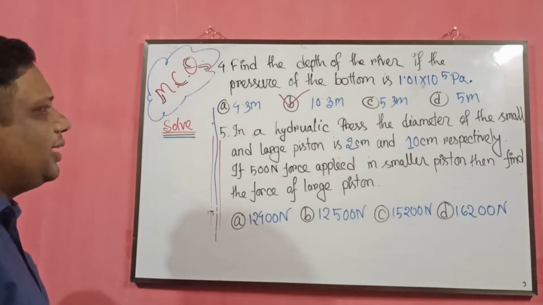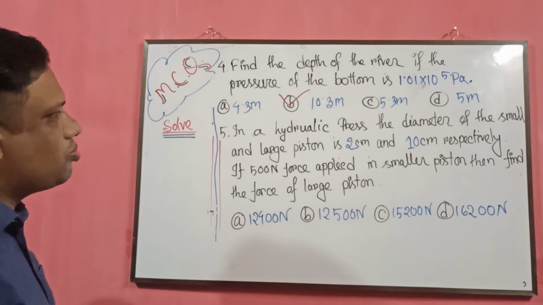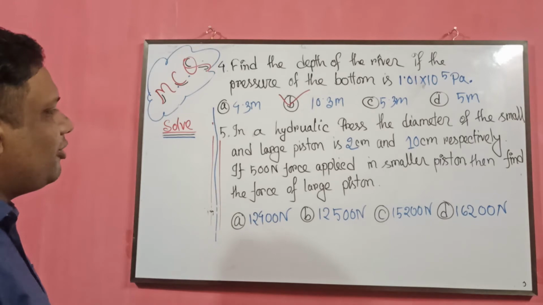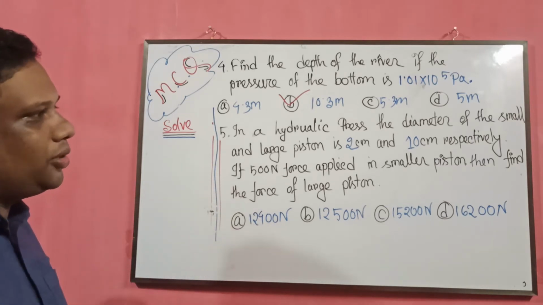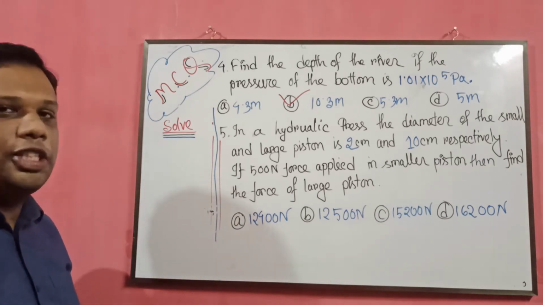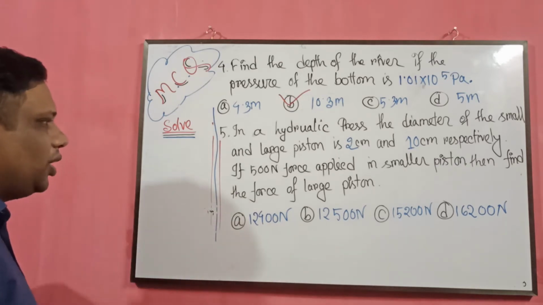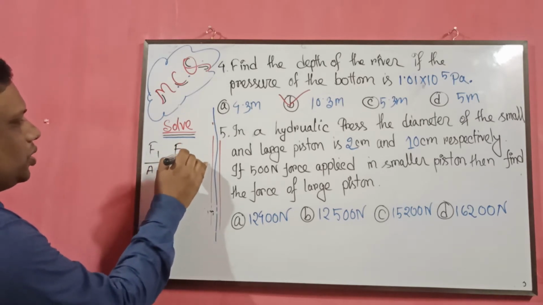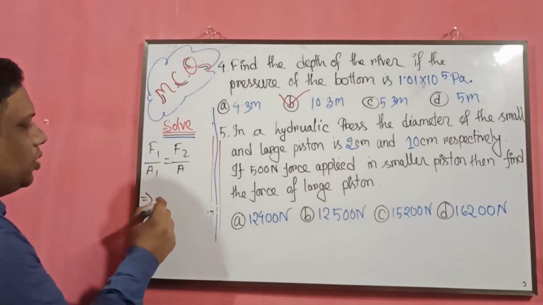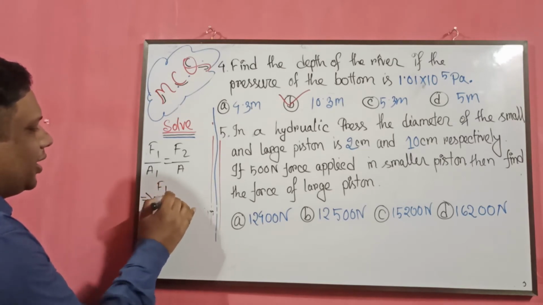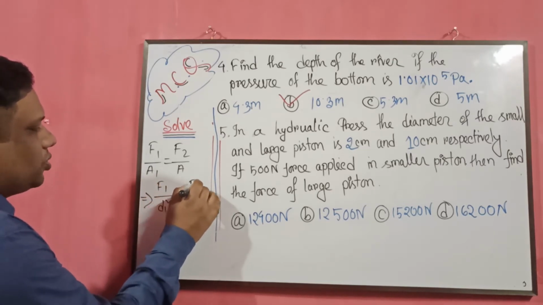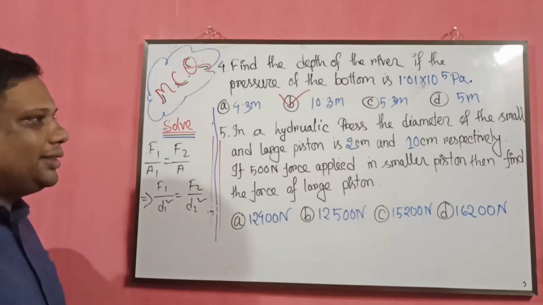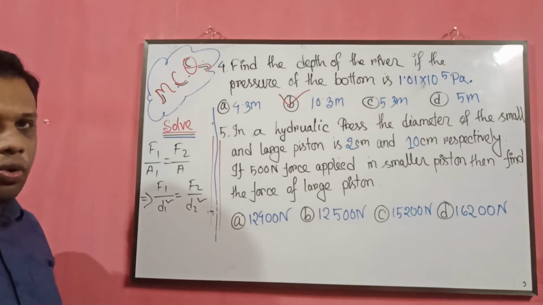Now we are going to solve number 5. The question is: in a hydraulic press, the diameter of the small and large piston is 2 cm and 10 cm respectively. If 500 Newton force is applied on the smaller piston, then find the force on the large piston. In that case, we use the formula F1 divided by A1 equals F2 divided by A2. We can use the corollary: F1 divided by D1 square is equal to F2 divided by D2 square. We have to find the force on the large piston.